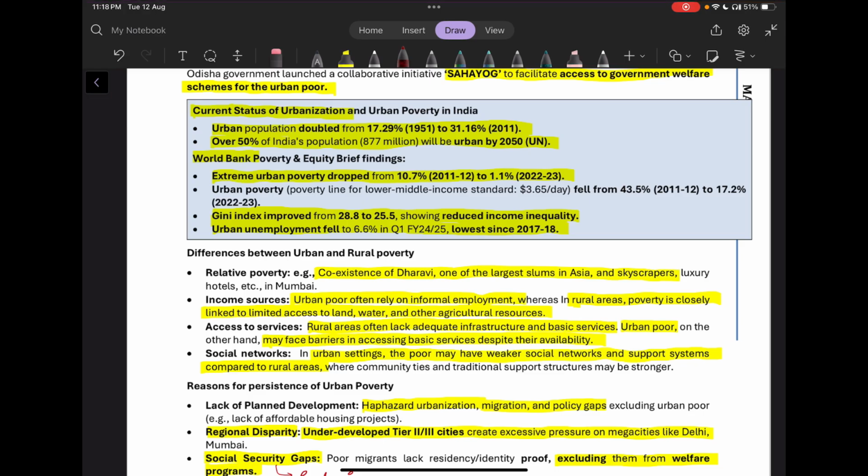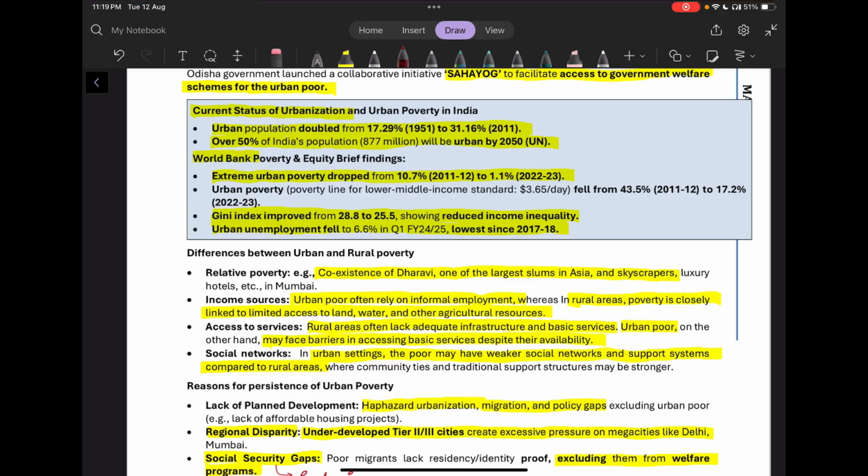Then in the rural areas, the people living there often lack adequate infrastructure and basic services, whereas in the urban areas, the urban poor face barriers in accessing basic services despite them being available.